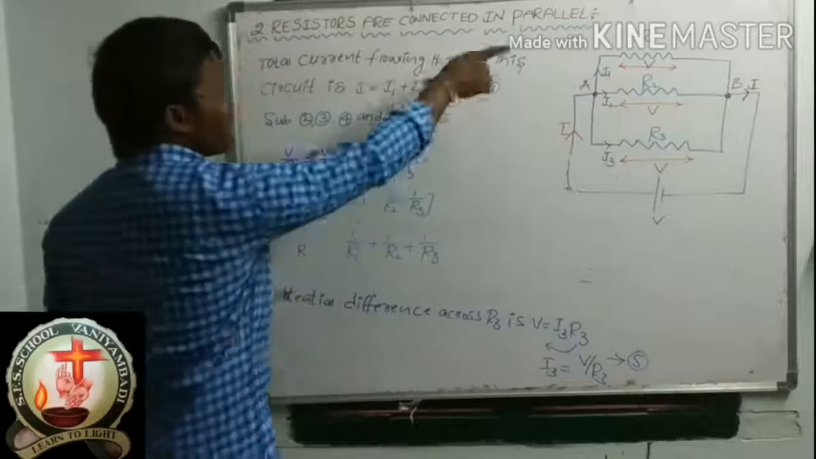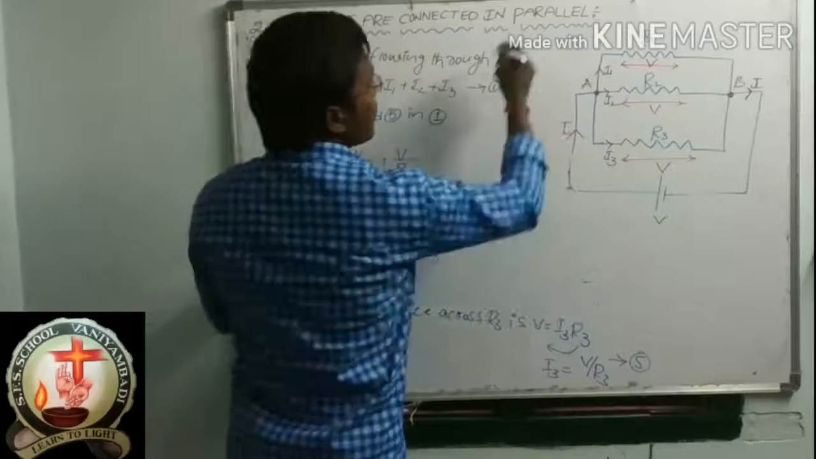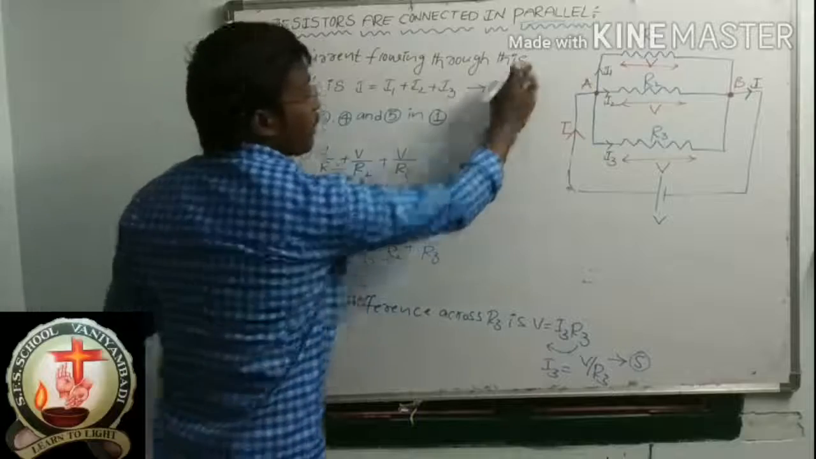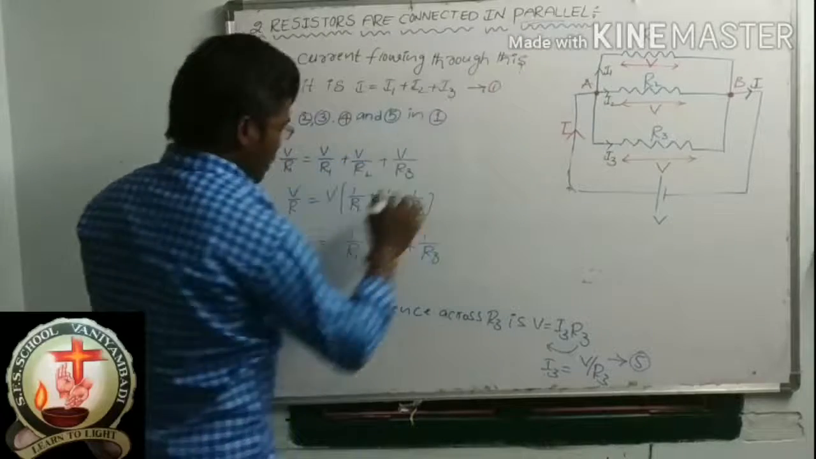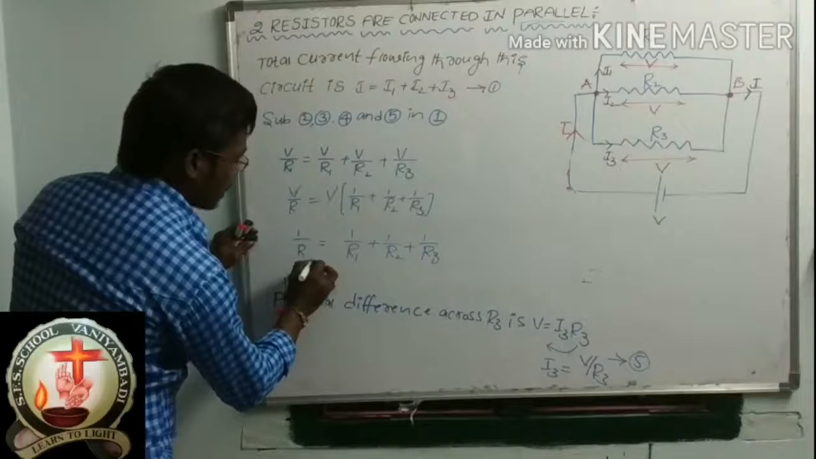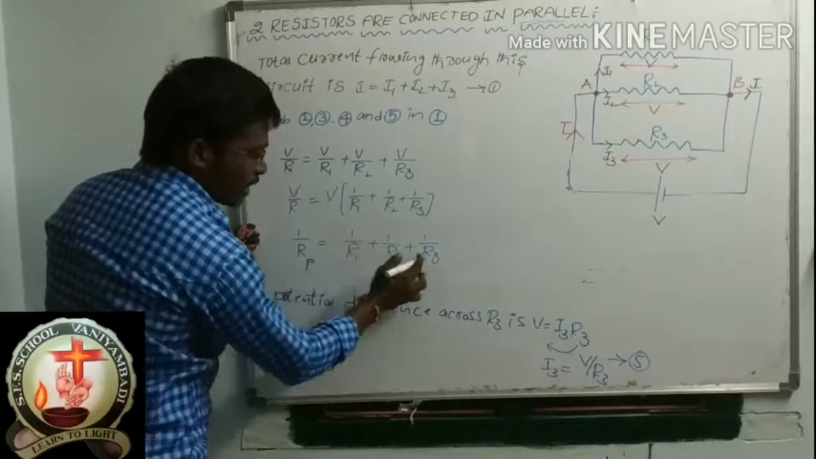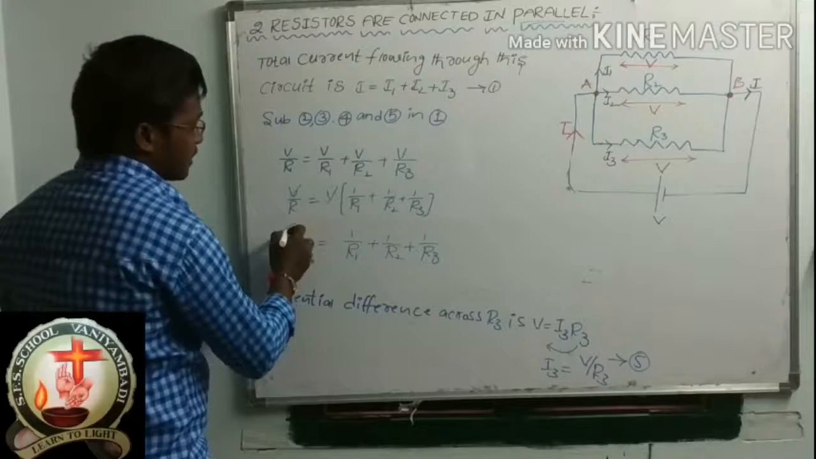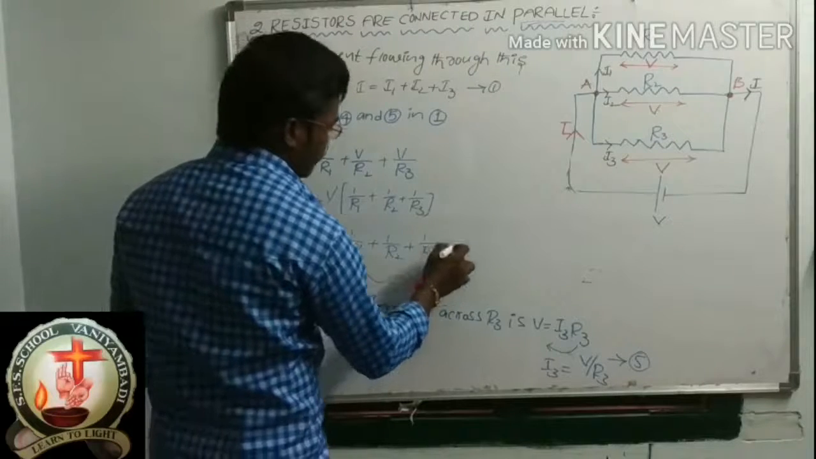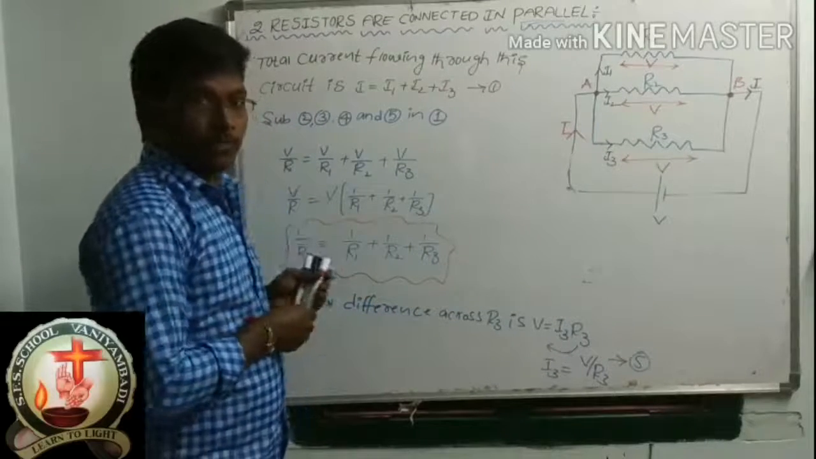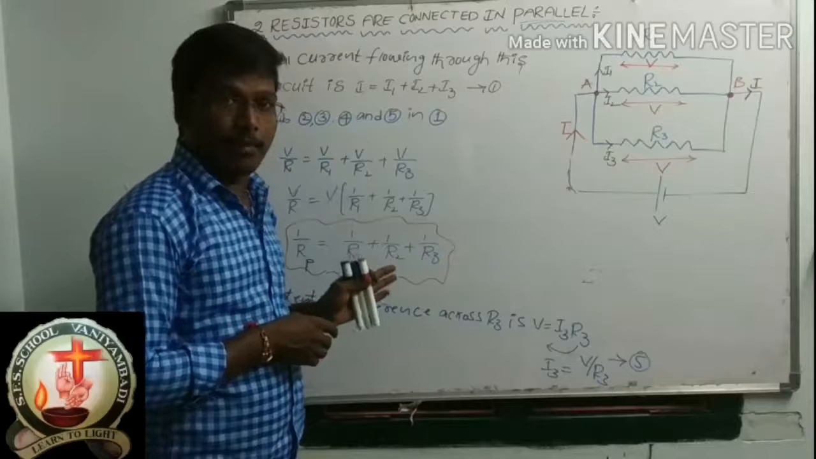This is the parallel connection, resistors are connected in parallel. So here I am indicating P. P means the first letter of parallel. So 1 by R suffix P is equal to 1 by R1 plus 1 by R2 plus 1 by R3. This is the final expression for resistors connected in parallel.